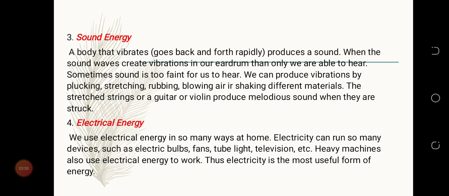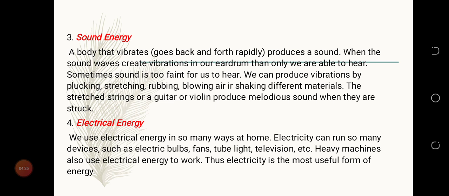A body that vibrates, or goes back and forth rapidly, produces a sound. When the sound waves create vibrations in our eardrum, then only we are able to hear. Sometimes, sound is too faint for us to hear. You can't hear it. It's very low for you to hear.